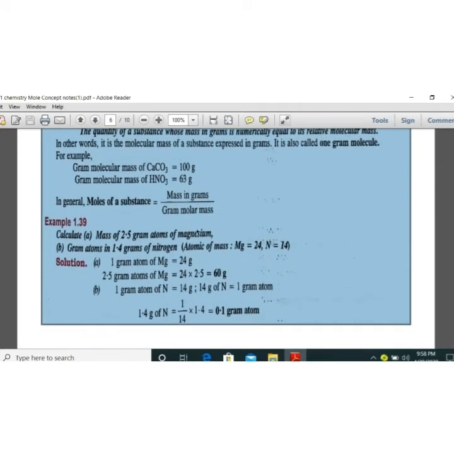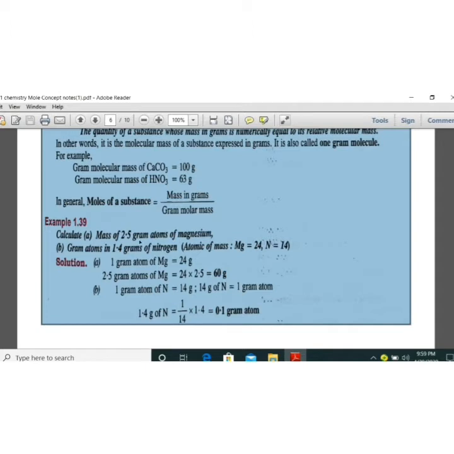Now, in general, moles of a substance is mass in gram divided by gram molar mass. If calcium carbonate is given as 200 gram, how can you get the moles of the substance? The total is 200 gram divided by the gram molar mass. You know that the gram molar mass is 100 gram. So if you divide, you get the number of moles, 2. 200 divided by 100 is 2. So the number of moles here is 2 moles.